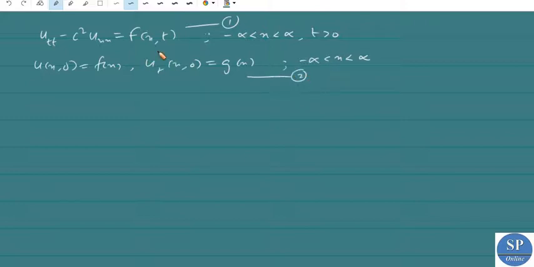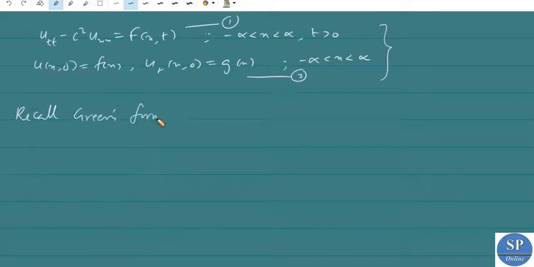Here we are going to prove the existence of a solution for this non-homogeneous Cauchy problem. That is, here we are trying to derive an explicit formula for the solution of this non-homogeneous Cauchy problem. So for this, first of all, we have to recall Green's theorem or Green's formula.